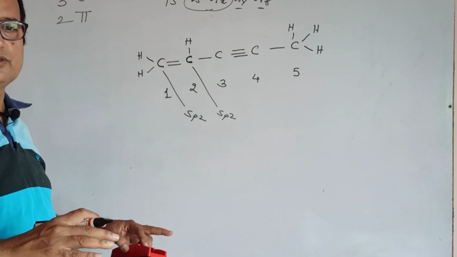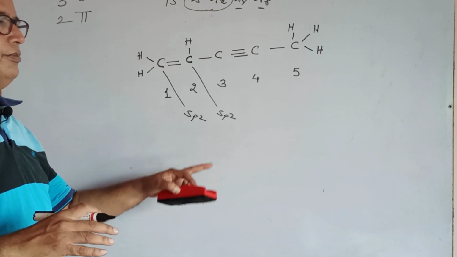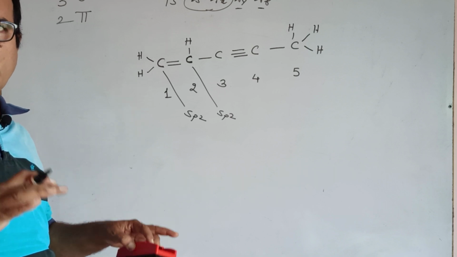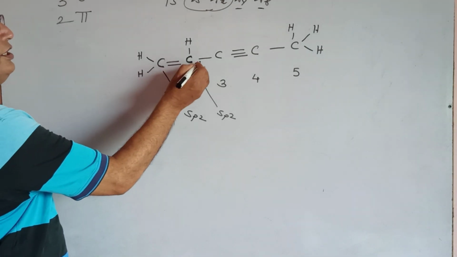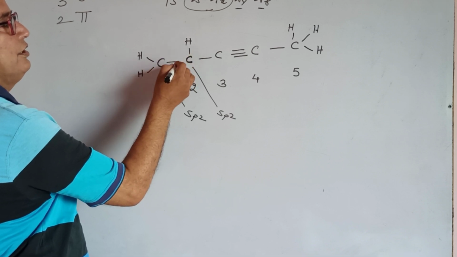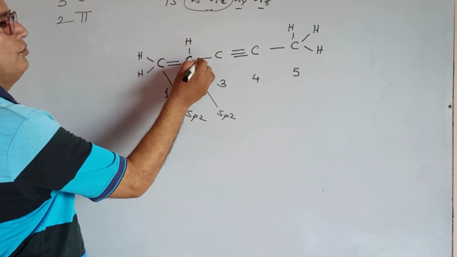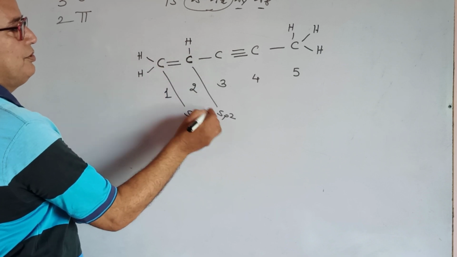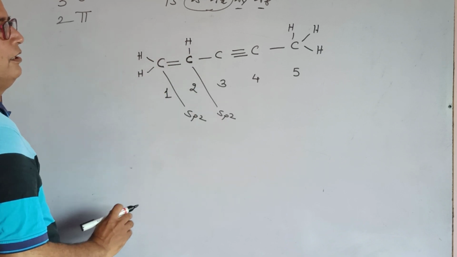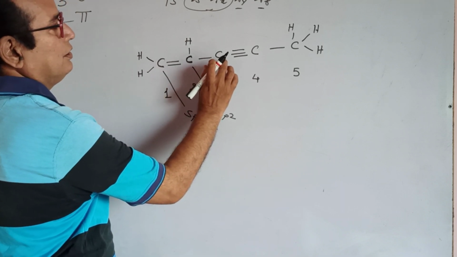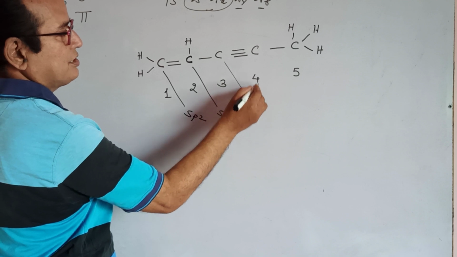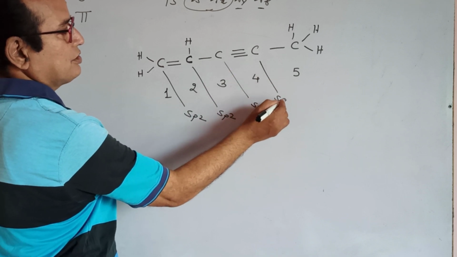In this planar structure, 3 sp2 hybrid orbitals are directed towards the 3 corners of a triangle. Such type of carbon is sp2. What about the hybridization of this carbon and this carbon? Both of these carbons are in the sp hybridized state. They have a linear structure.